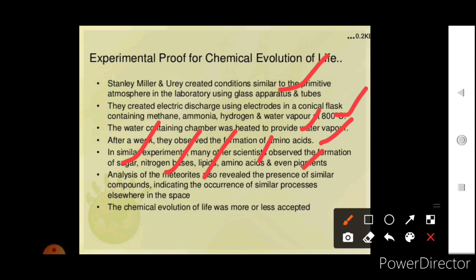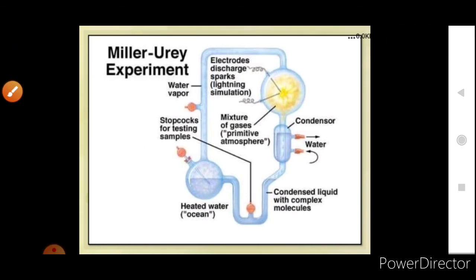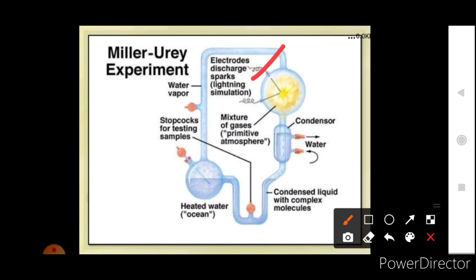Analysis of meteorites also revealed the presence of similar compounds, indicating the occurrence of similar processes elsewhere in space. So the chemical evolution of life was more or less accepted, and they believe that lipids, amino acids, nitrogen bases and sugars must have formed, and these compounds must have assembled and produced life. This was the Miller and Urey experiment using electrode discharge sparks, which provided the experimental equivalent of lightning.